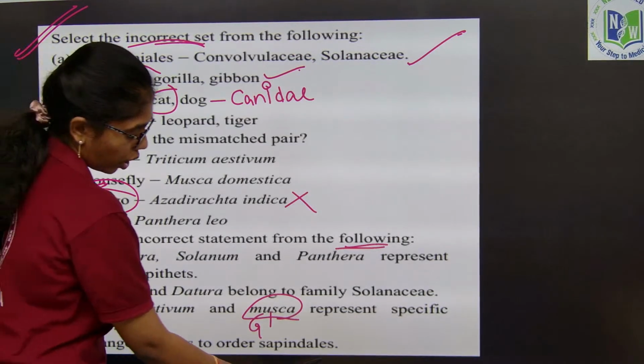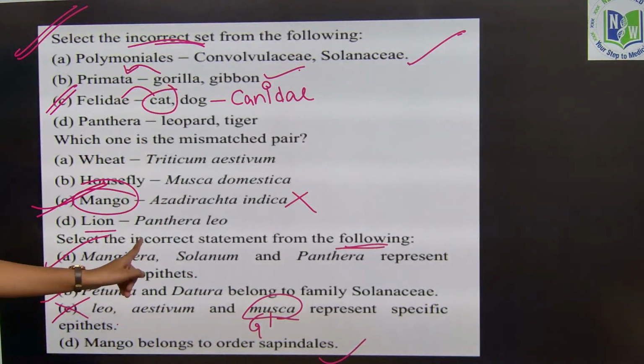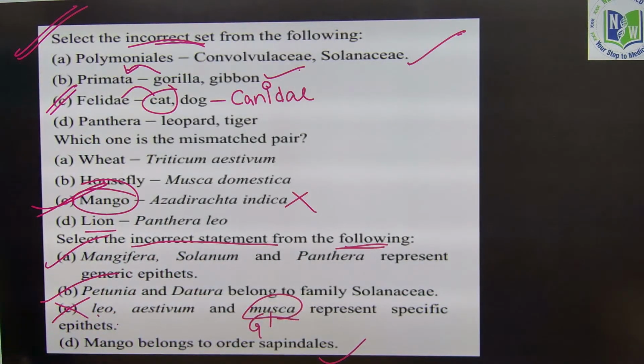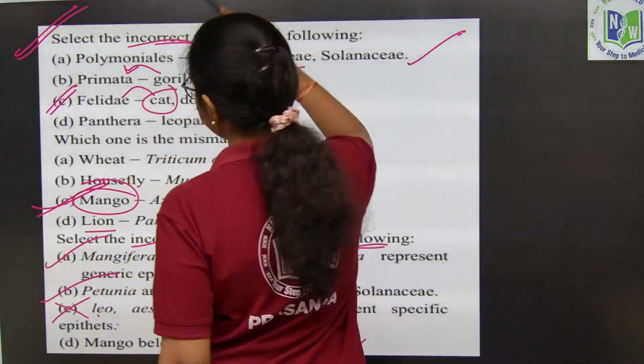Mango belongs to the order Sapindales, true. So, here he asked us to identify the incorrect set. So, we have to go with option C. Okay. Next question.